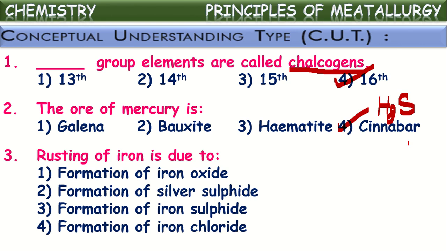Rusting of iron is due to the formation of. What is rust chemically? It is hydrated iron oxide. So rust is due to the formation of iron oxide. When iron particles are kept in the open atmospheric air for a few days, the iron reacts with the atmospheric air in the presence of moisture and hence it gets rusted. That is, iron oxide is formed there, to say correctly, hydrated ferric oxide. So it is an iron oxide.